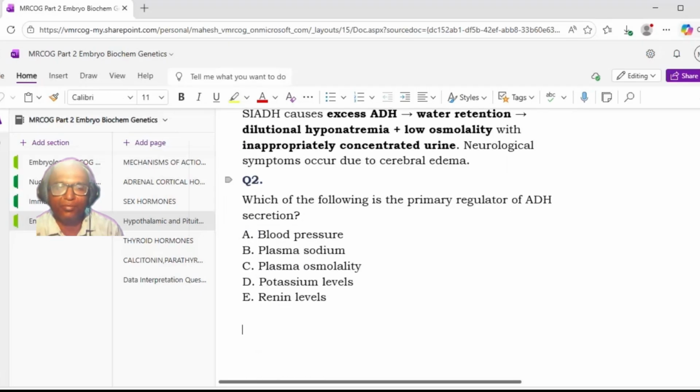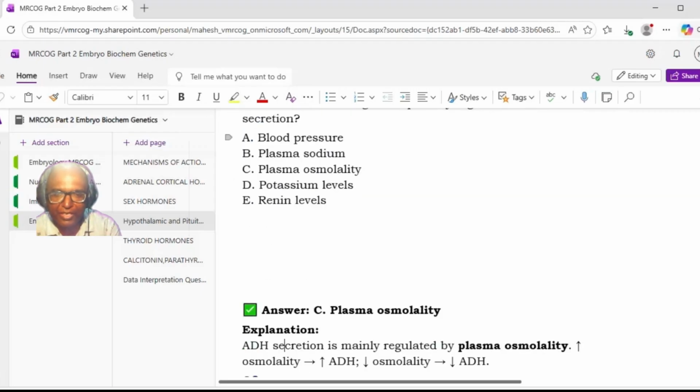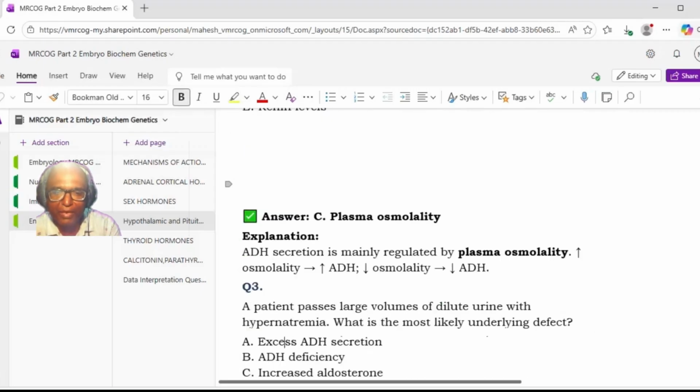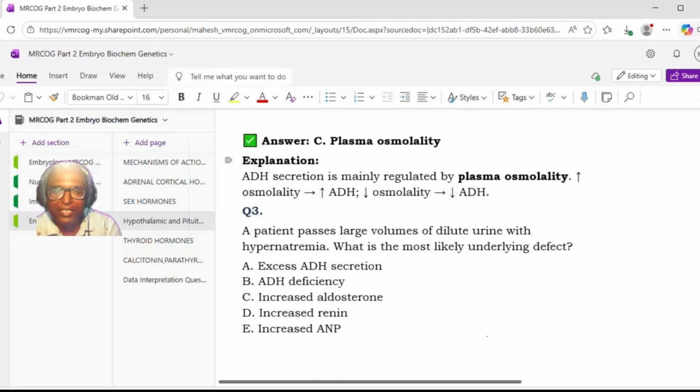Next question, doctor. Which of the following is the primary regulator of ADH secretion? Option A, blood pressure. Option B, plasma sodium. Option C, plasma osmolarity. Option D, potassium levels. Option E, renin levels. The answer is C, plasma osmolarity. Correct. It is the plasma osmolarity which controls ADH. So ADH secretion is mainly regulated by plasma osmolarity. Increased plasma osmolarity will lead to increased ADH, and decreased osmolarity will lead to decreased ADH.